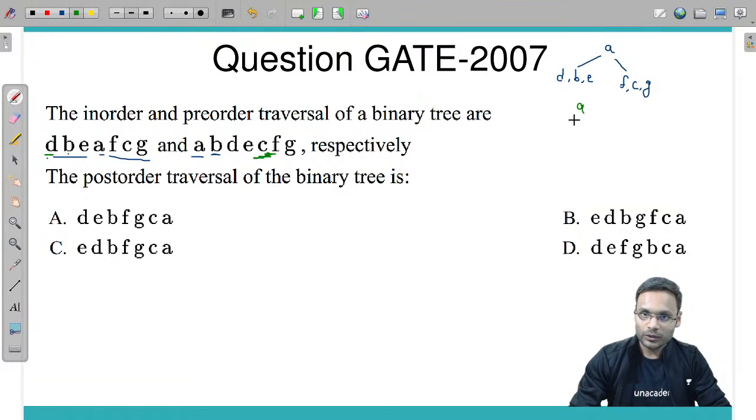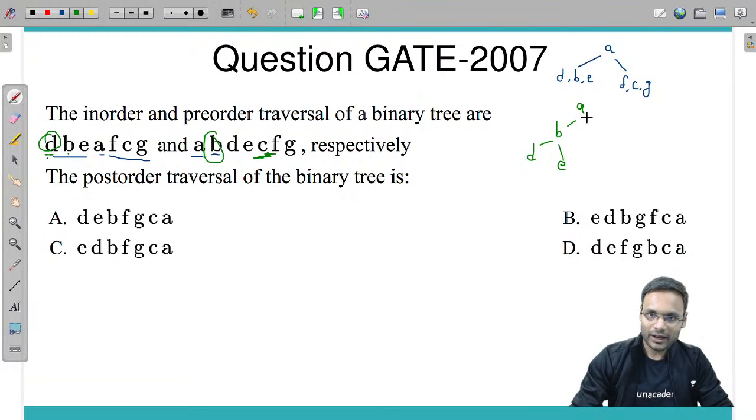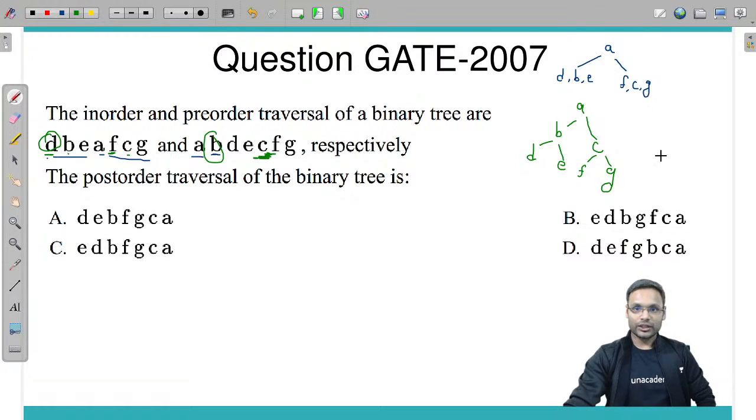I was correct, B was the only root. In the in-order traversal, D is on the left and E is on the right. In FCG with pre-order traversal, the first symbol is C, so C is the root. The left subtree has F, the right subtree has G. Okay, so this is the tree.